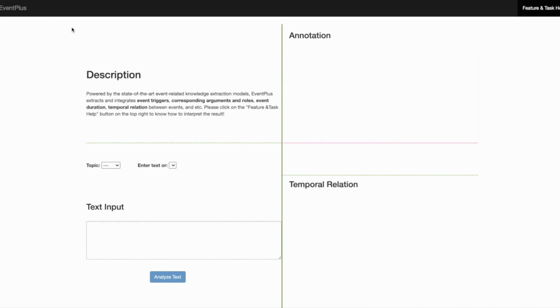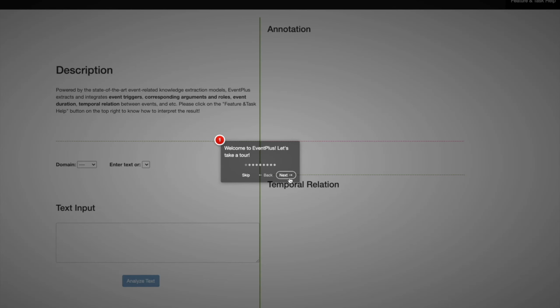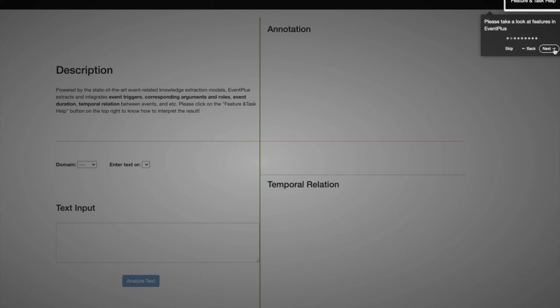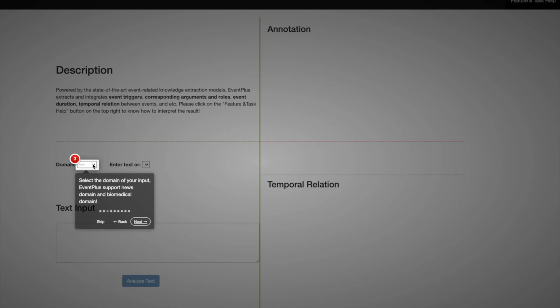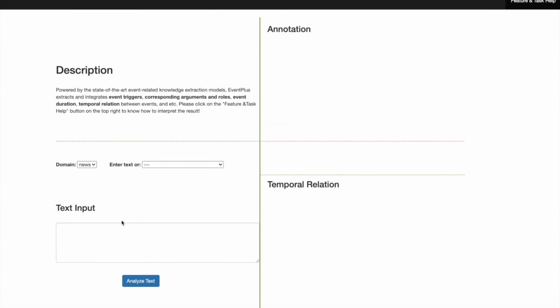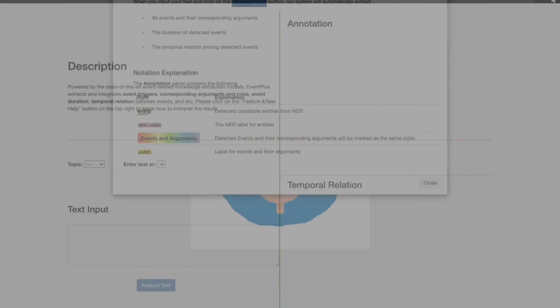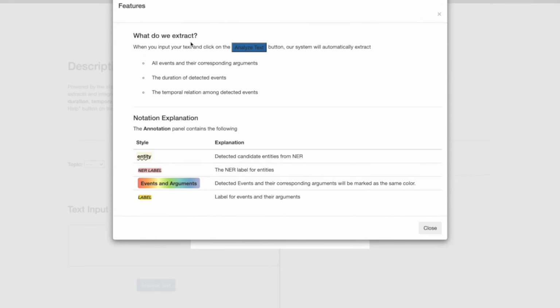Next, my co-author Jiao will demonstrate our live demo. This video aims to introduce the functionality of EventPlus and how users interact with the system. If this is your first time to use EventPlus, we designed a walkthrough tutorial to get users familiar with the functionality of each panel. If you're already familiar with EventPlus, feel free to click on the Skip button to skip the walkthrough tutorial. Users can click on the Feature and Task Help button to know what we extract in EventPlus and the meaning of annotations that we are using.